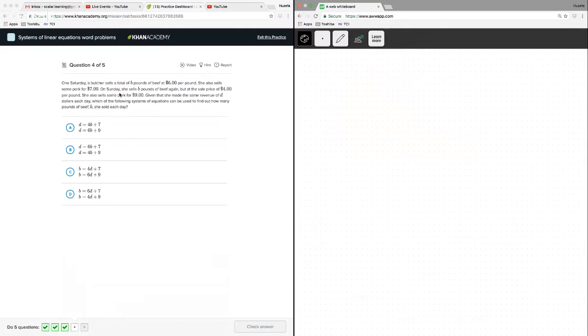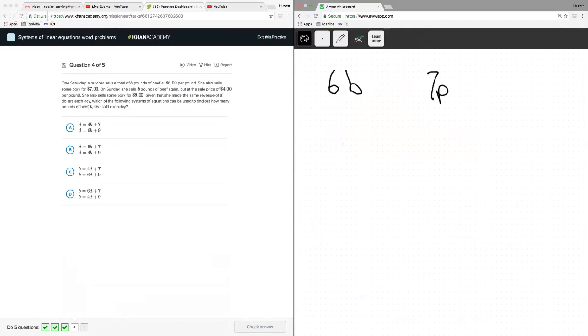One Saturday, a butcher sells a total of B pounds of beef at $6 per pound. She also sells some pork for $7. Okay. B pounds. Again, we're going to just go for total price because that's often what we're finding. $6 times B. And pork is $7 times P. Again, P represents pork.